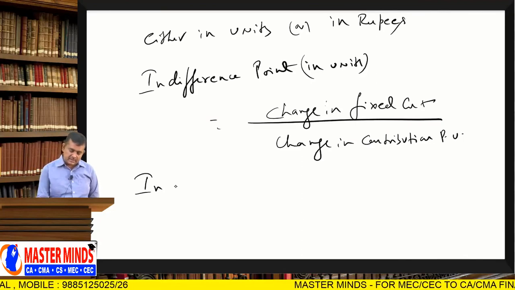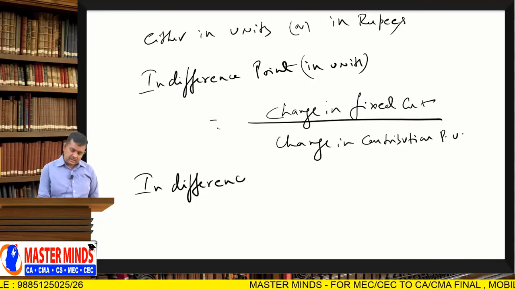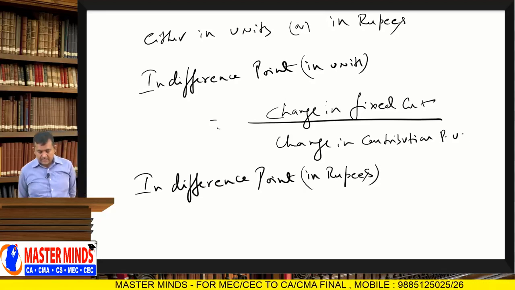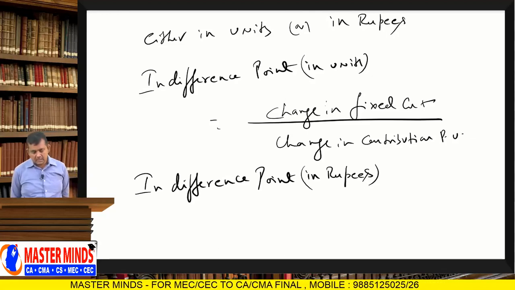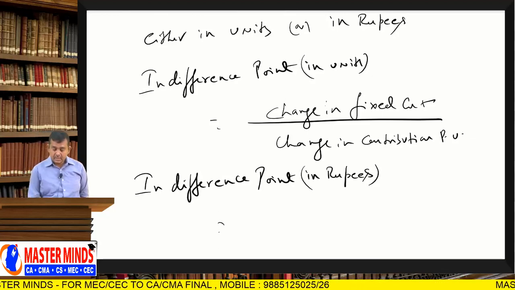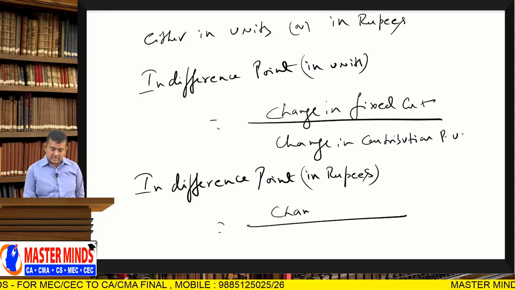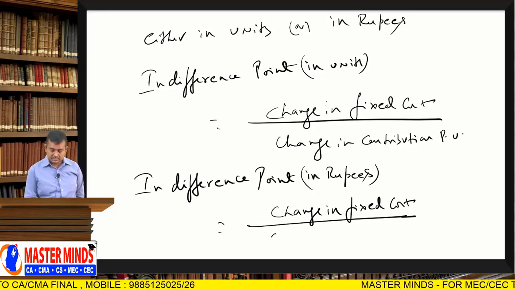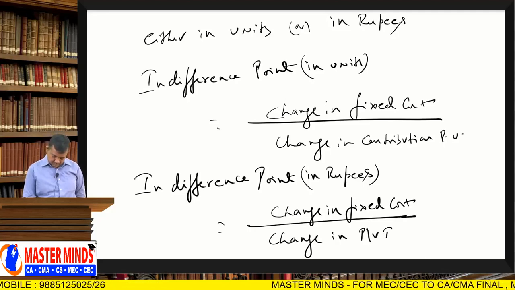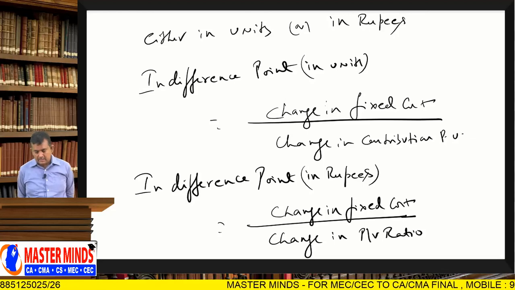Next, indifference point in rupees. Formula: the denominator is PV ratio. Change in fixed cost divided by change in PV ratio.